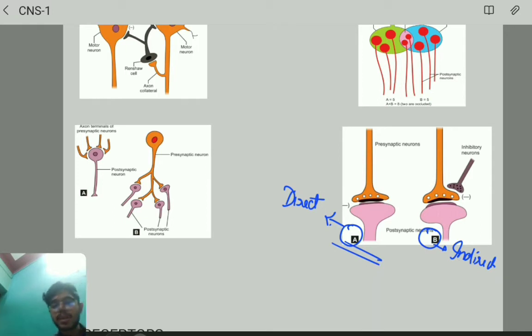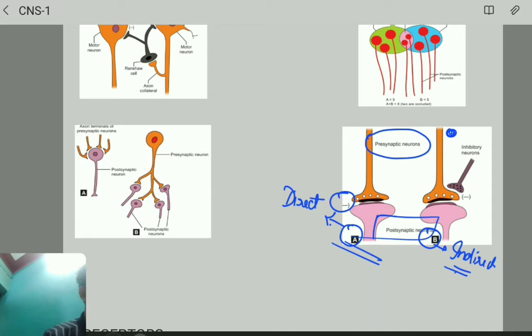In direct inhibition, the inhibitory presynaptic neuron will directly inhibit the postsynaptic neuron. Now, what is indirect? Someone else will inhibit. In indirect inhibition, the presynaptic neuron is not inhibitory, but another inhibitory neuron is going to inhibit the postsynaptic neuron.